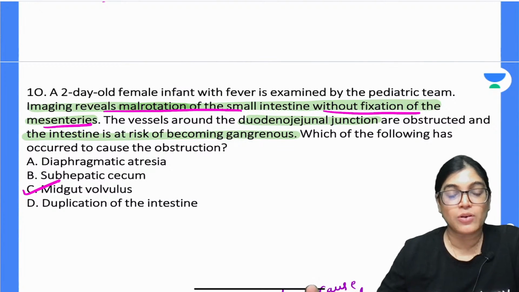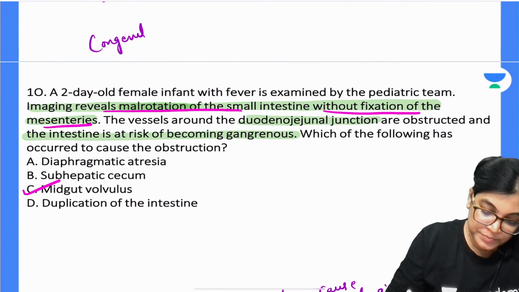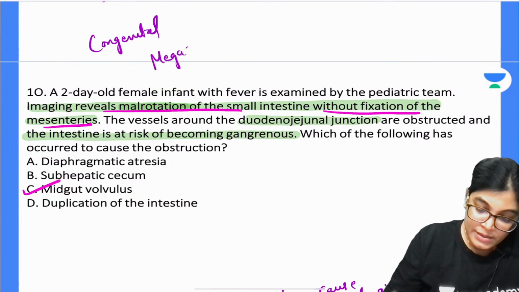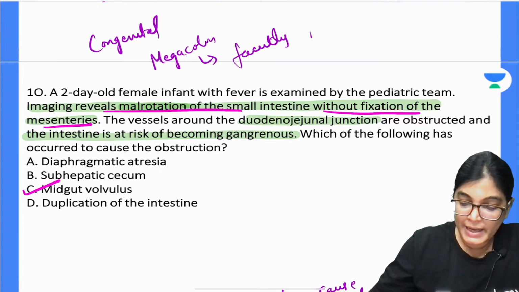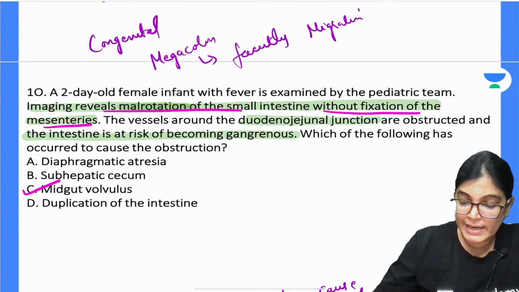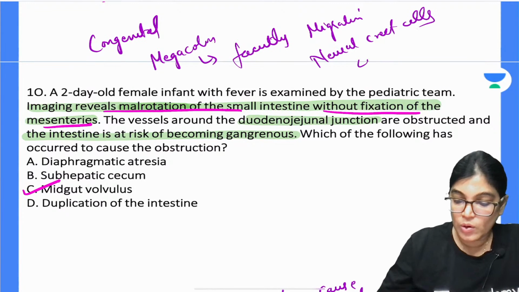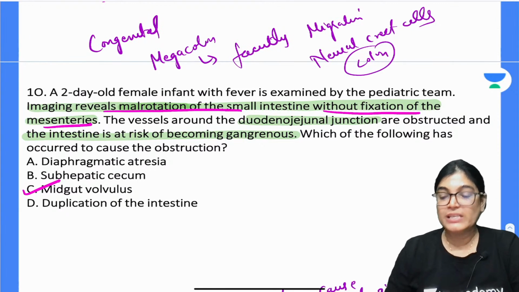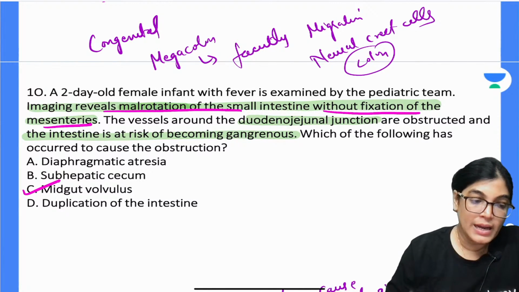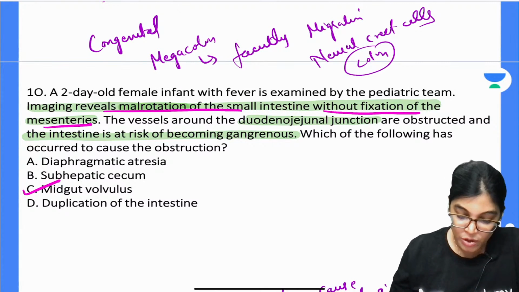Again, congenital megacolon can't be the right answer because it is due to faulty migration of neural crest cells in the wall of the colon, which leads to lack of parasympathetic postganglionic neurons. So according to this explanation, the most correct option is C.